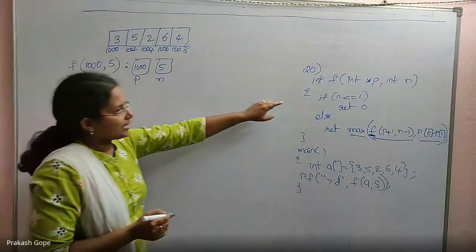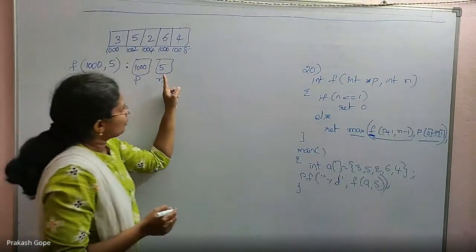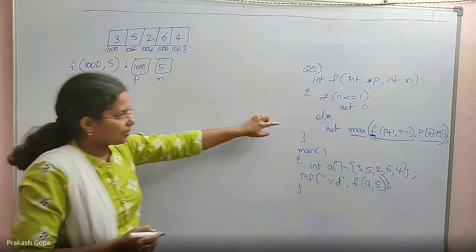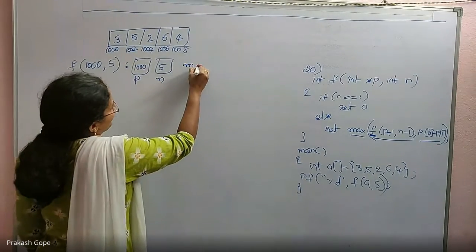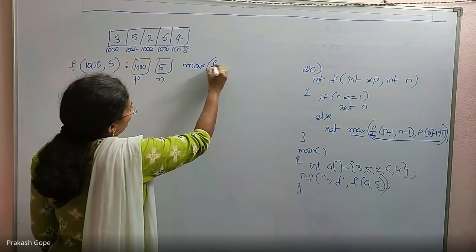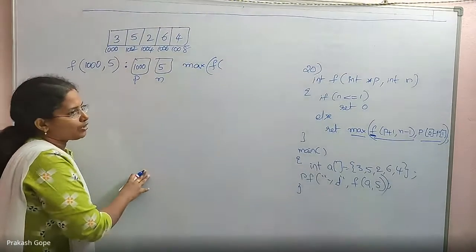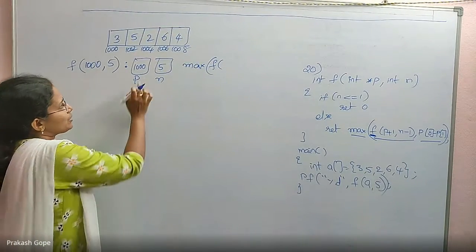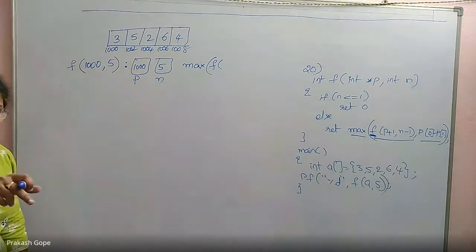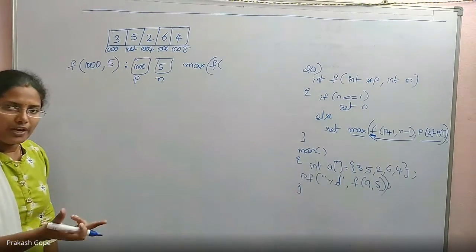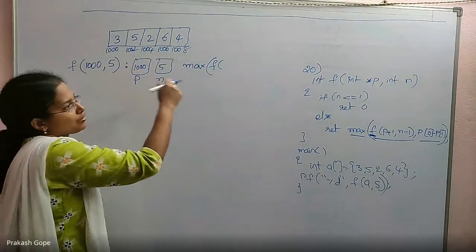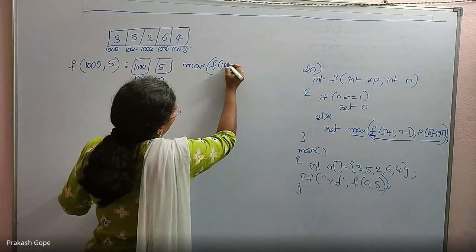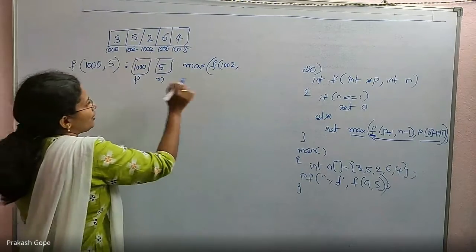Then, if n is less than or equal to 1? No. So else, return the max of f of p plus 1 comma n minus 1. What is p plus 1? p is 1000, an integer pointer. If I add 1, it gives the next integer pointer, so it becomes 1002. n minus 1, 5 minus 1 is 4.